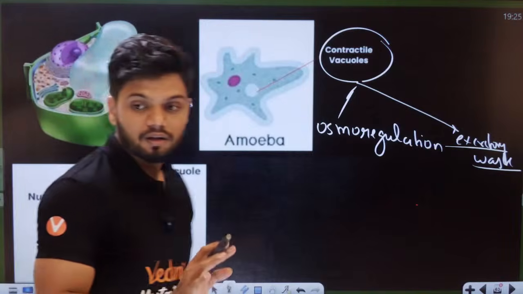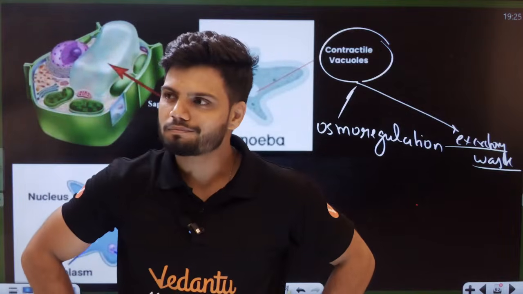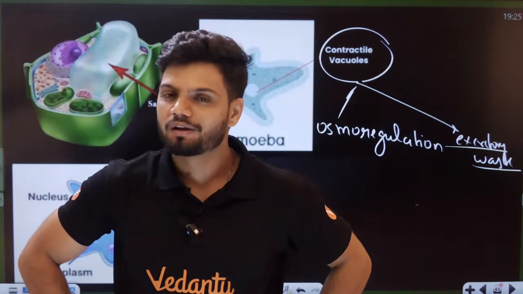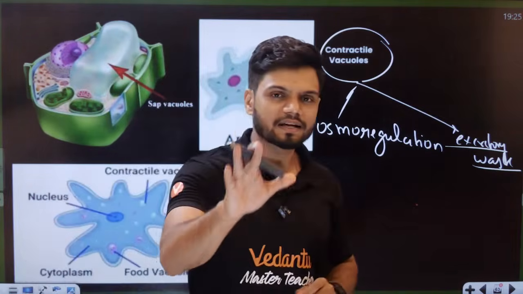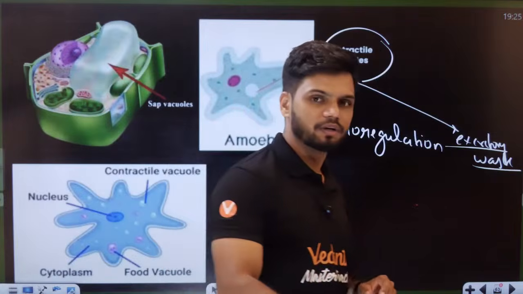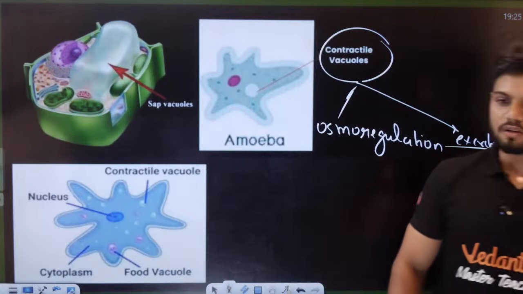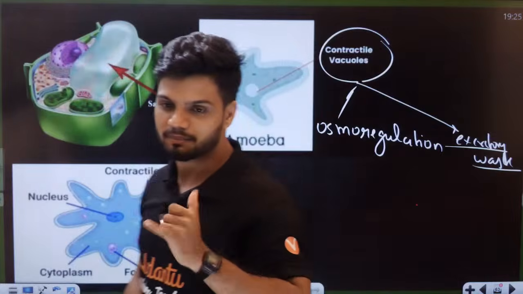Now, students, can anyone tell me, paramecium is which type of protist? If you do not tell the right answer, I'm complaining to Gopika ma'am tomorrow. Today only, I'll call Gopika ma'am and tell her, ma'am, your students are not answering in my class.